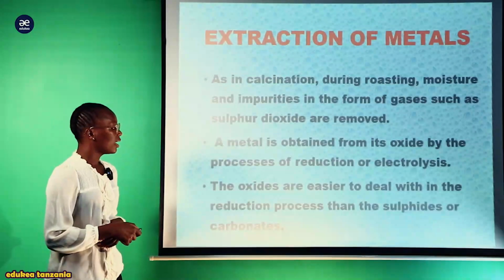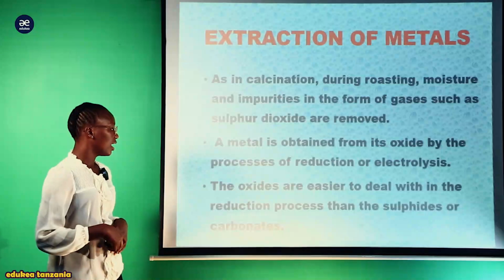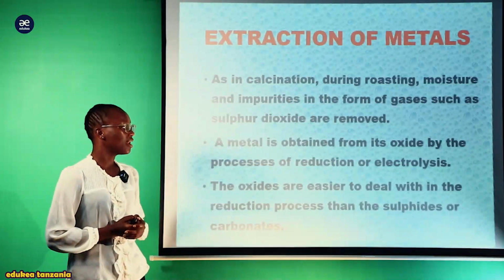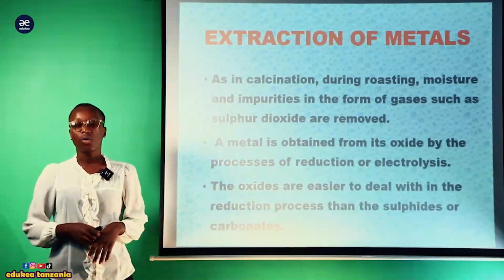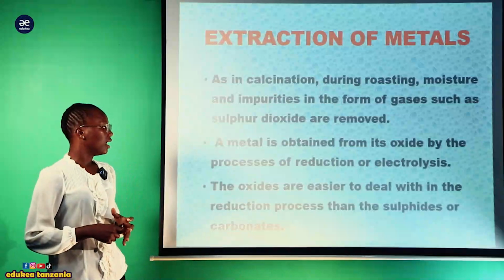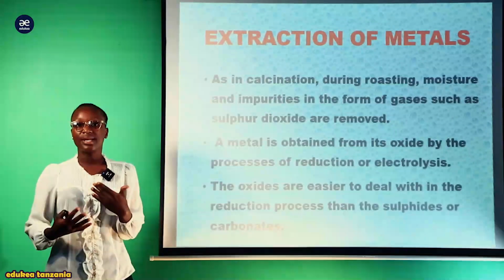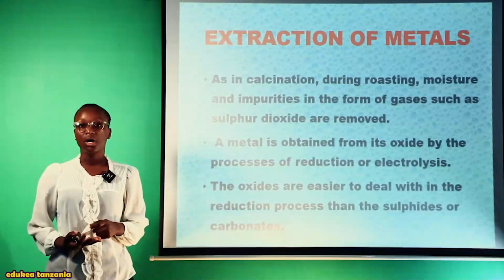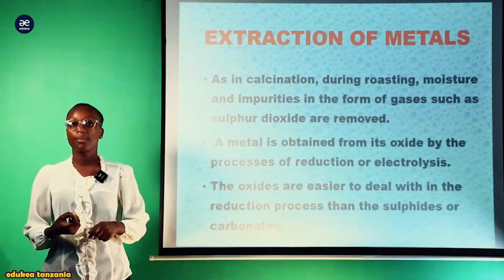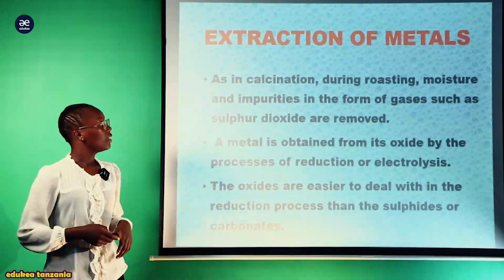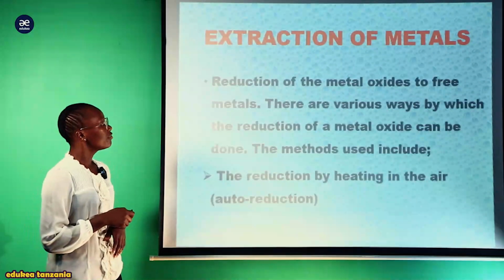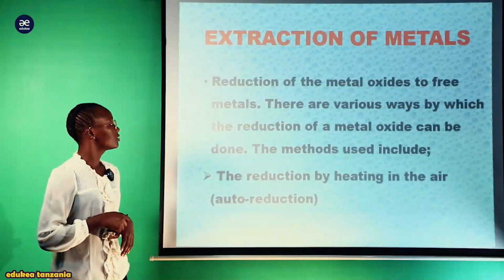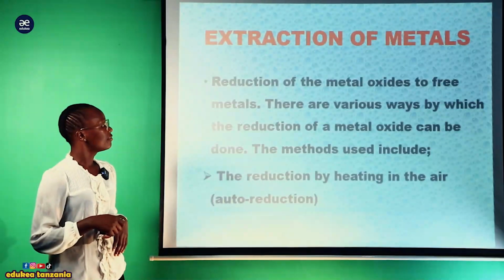The oxides are easier to deal with in the reduction process than the sulfide or carbonate. That is, oxides are much easier to deal with in this extraction than sulfide ores and carbonate ores. Why? Simply because reduction of the metal oxide to free metals can be done in various ways.